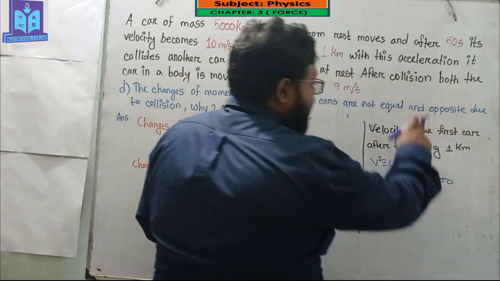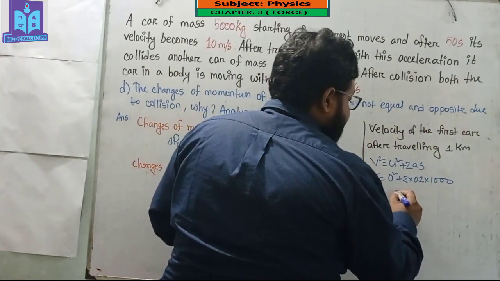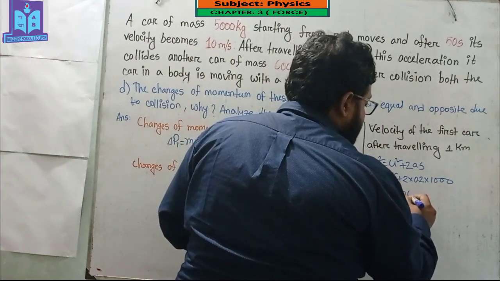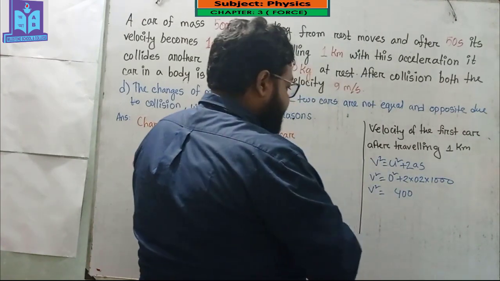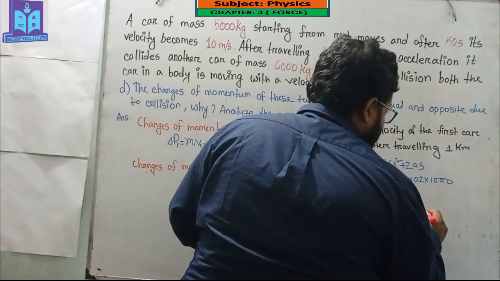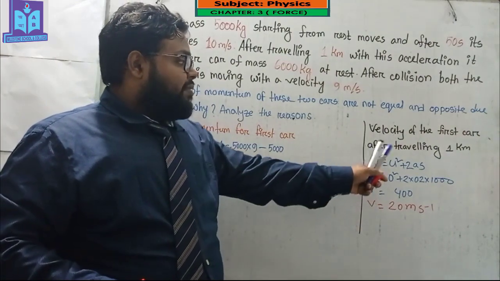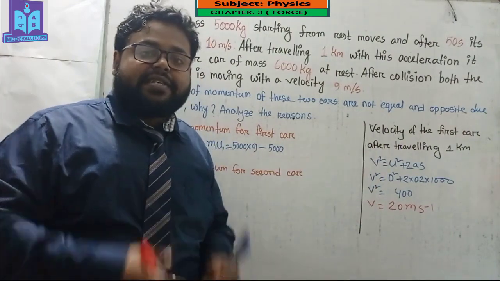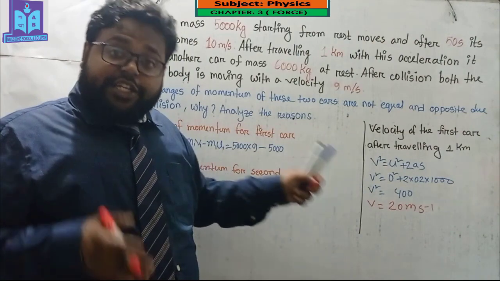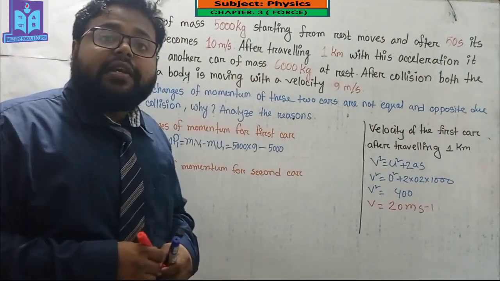1 kilometer means 1000, so v² equals 400, and if I take the root, then v will be 20 meters per second. This final velocity after traveling 1 kilometer for the first car will be the initial velocity for the collision of the first car.